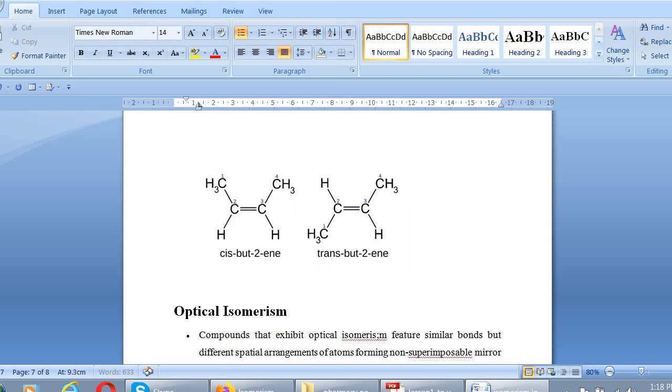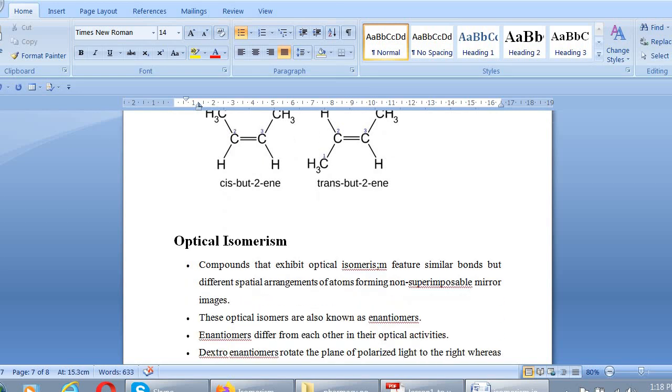Okay. Now the last type which I have to discuss is optical isomerism. What is optical isomerism? Optical isomerism means different spatial arrangement of atoms in three-dimensional space, but they form images which are non-superimposable.